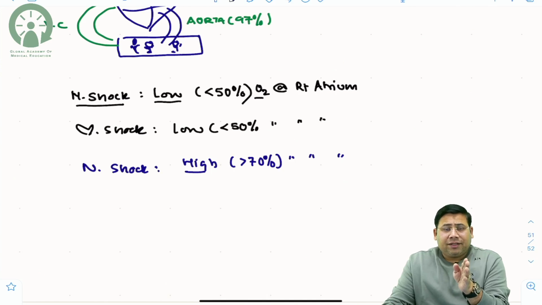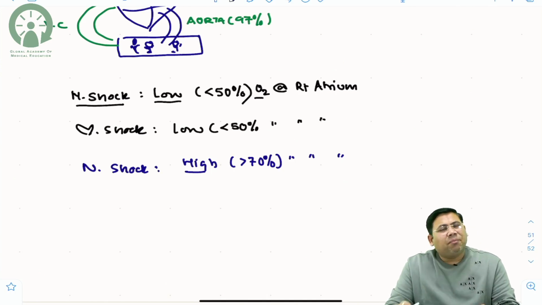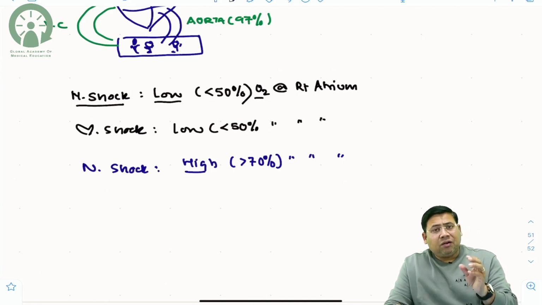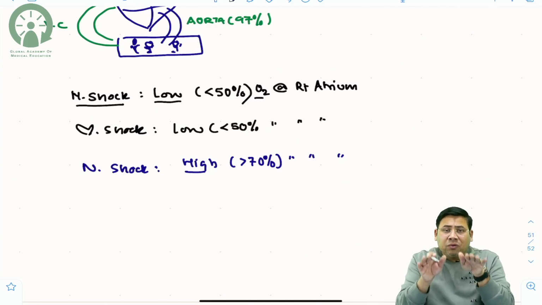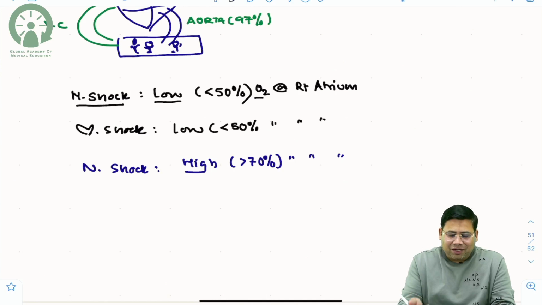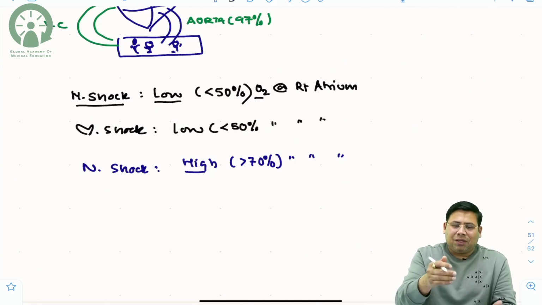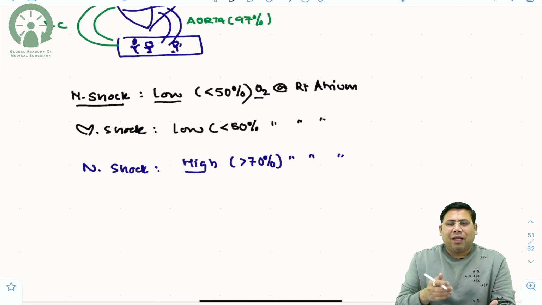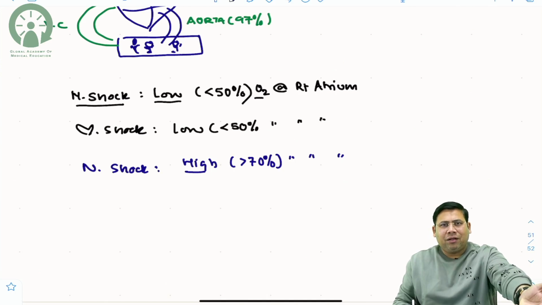Next, let us talk about sepsis. In case of sepsis, blood is going to the organs, but because of the toxins, because of the bacteria, there is a metabolic slowing of the tissues. When metabolism is slowed down, why will you need oxygen? So in case of toxemia or septic shock, the extraction from the blood to the tissues is not there, and that is why blood takes the oxygen, says, hey tissue, you want this blood?